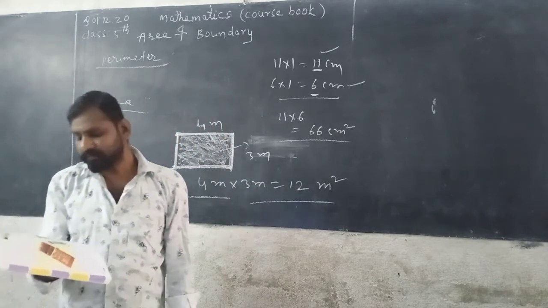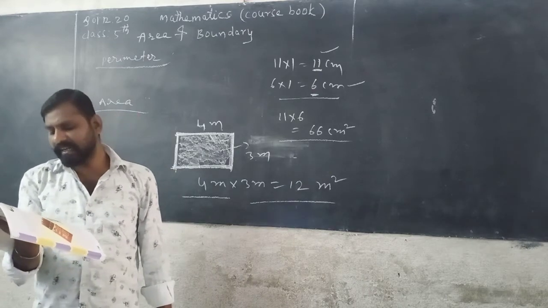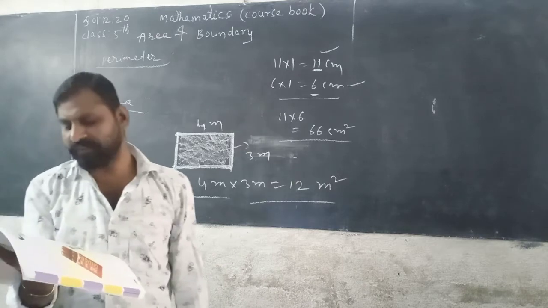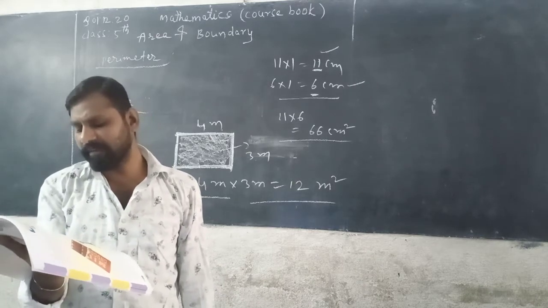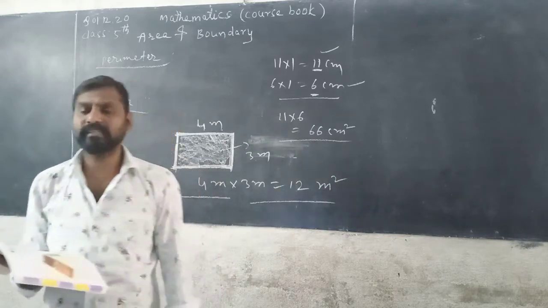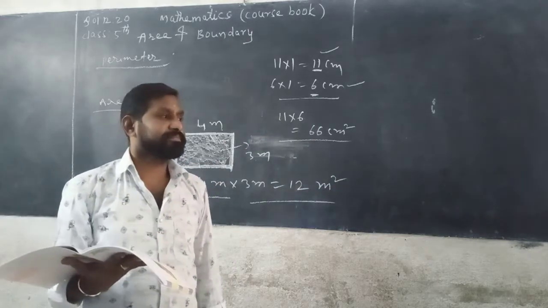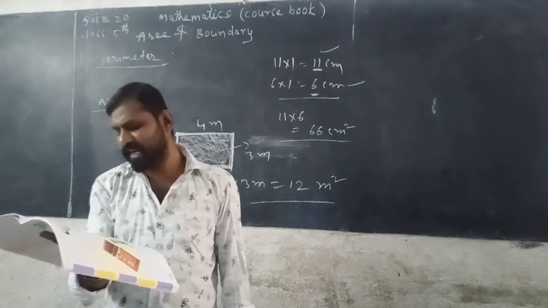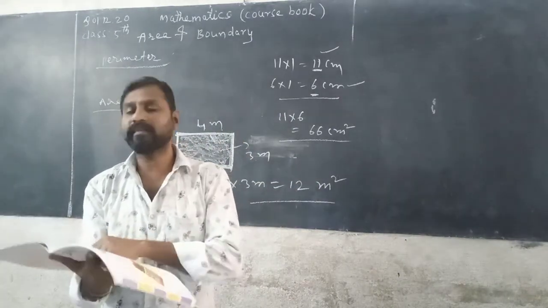So the area of the greeting card is the total number of cards needed to cover it. The space occupied, or area of the greeting card, that is 11 into 6, you can get 66 square centimeters. Varun needed to buy an envelope that is slightly larger than the greeting card.